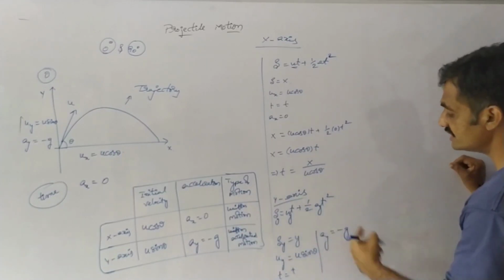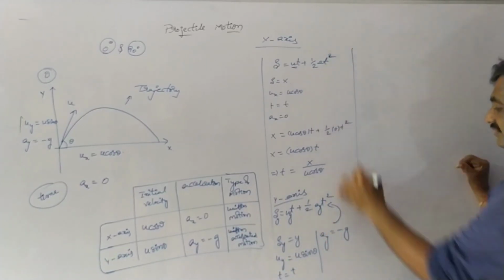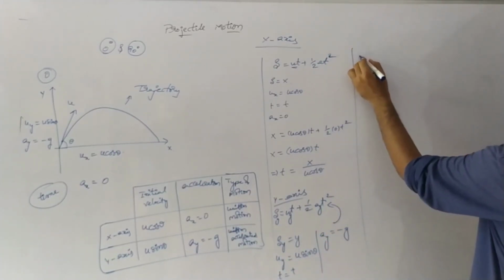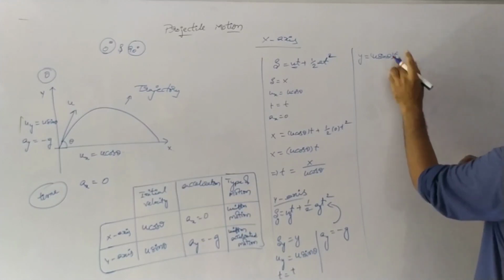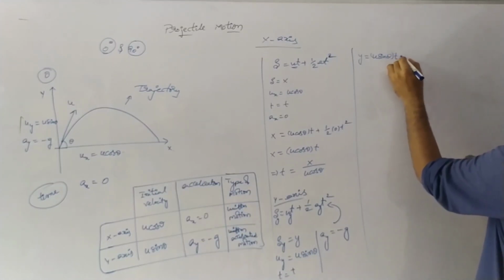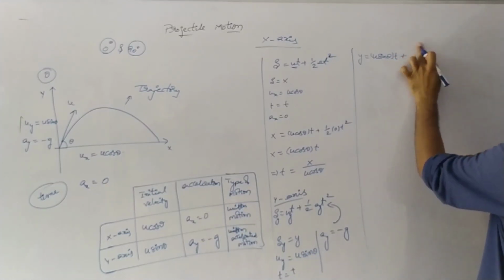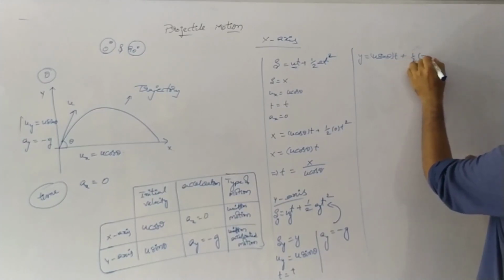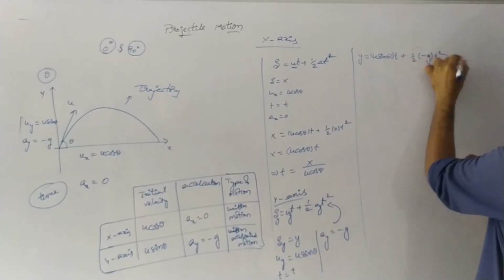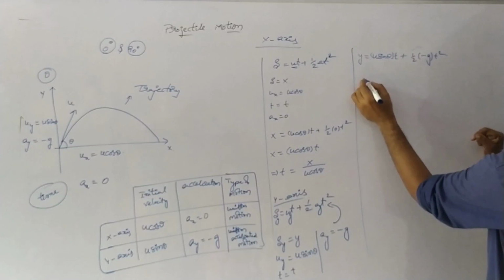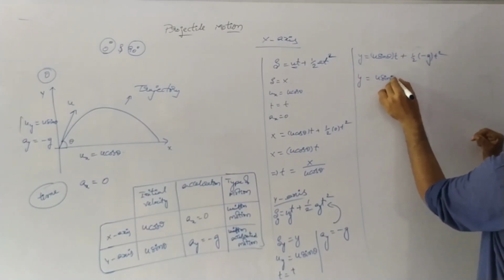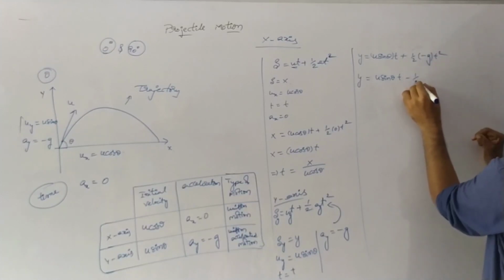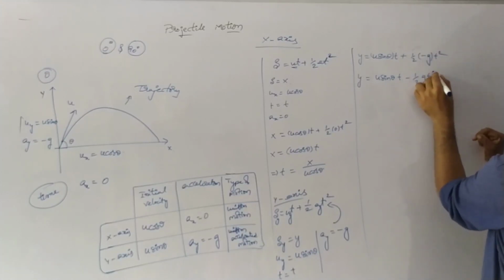Substituting all these values, y equals u sin theta into t plus 1 by 2 into minus g into t square, so y equals u sin theta into t minus half gt square.